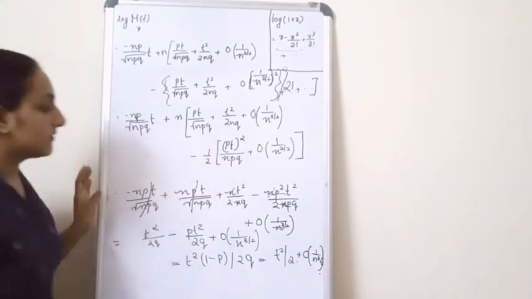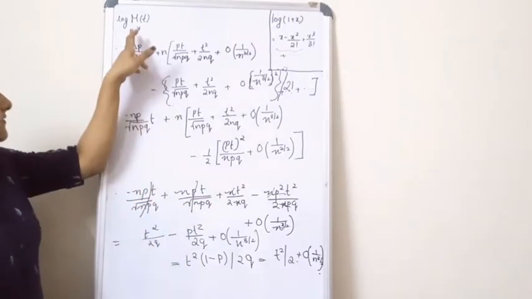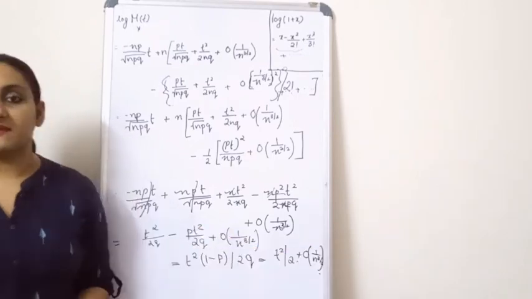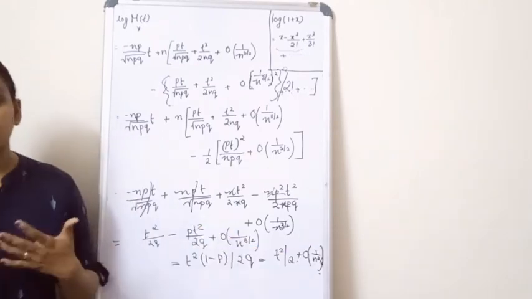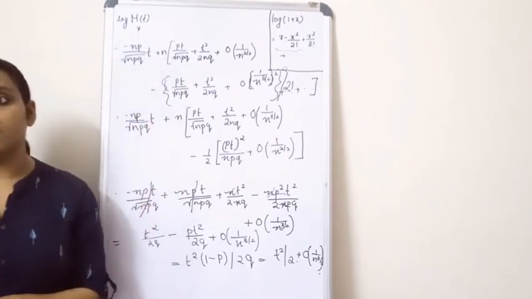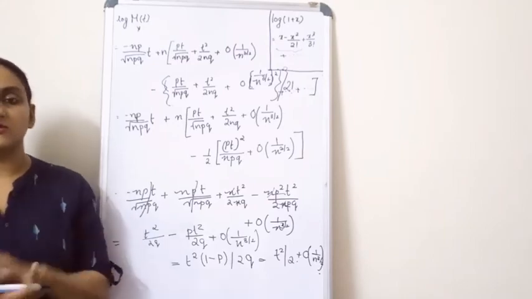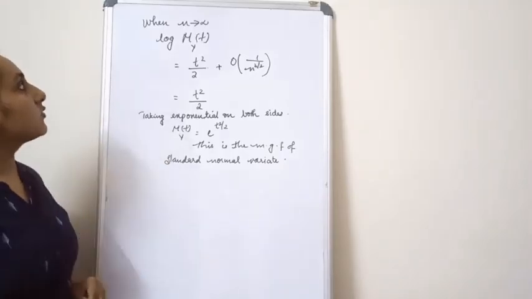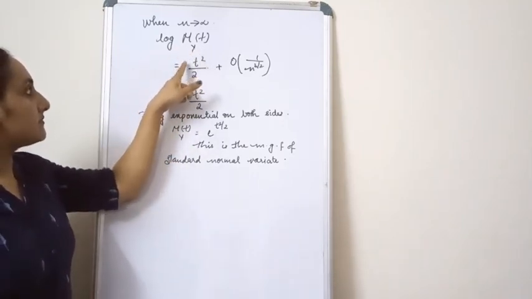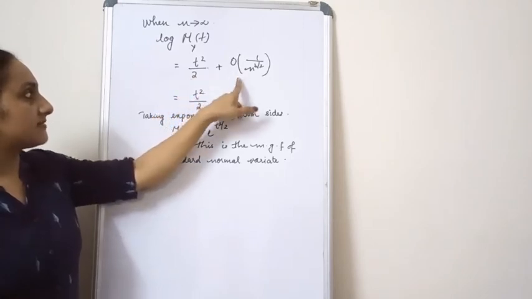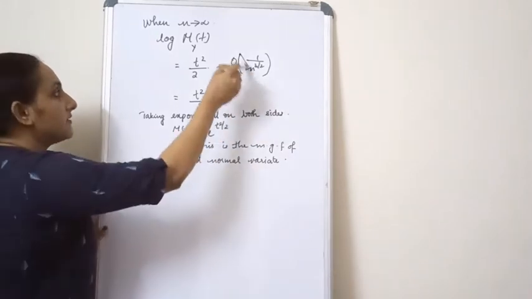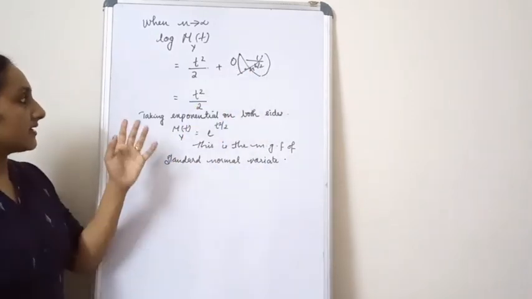Now this is not over yet. We have started from log MGF of y is equal to t square by 2 plus order of 1 by n raised to 3 by 2. Now let's take a look at what happens when this y arrives at the MGF of a standard normal distribution. As I said, our condition was n tends to infinity. So what we have over here is log M_Y(t) is equal to t square by 2 plus order of 1 by n raised to 3 by 2. As n tends to infinity, this will become 0, and what you get is t square by 2.